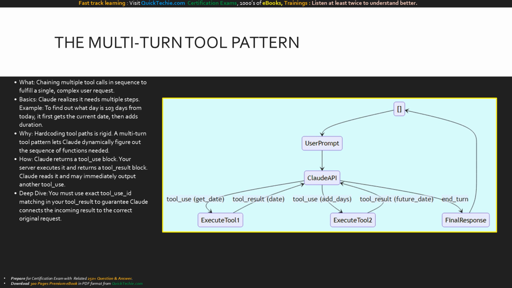This state diagram maps out a multi-turn tool chain without any user intervention. It starts with a user prompt hitting the Claude API. Claude needs the date, so it transitions to execute tool 1. We feed the result back, and Claude stays in the loop, transitioning to execute tool 2 to add the days. Only after all necessary data is gathered does the API transition to generating the final response and ending the turn.